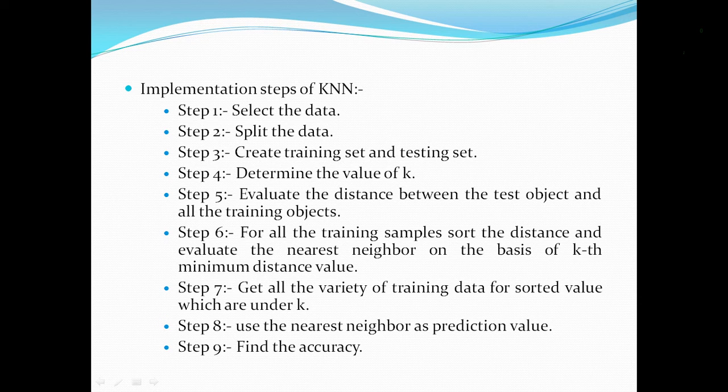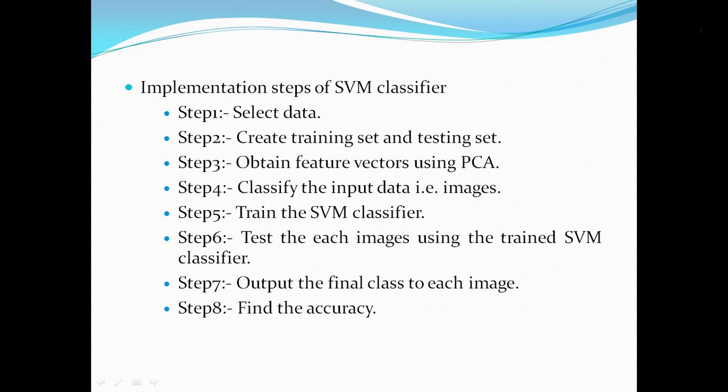We find the distance between the test object and all the training objects, and on the basis of the distance, the test value falls into the class it belongs to. For all the training samples, we sort the distances and evaluate the nearest neighbors on the basis of the kth minimum distance value. We use the nearest neighbor as the prediction value, and after that we find the accuracy.